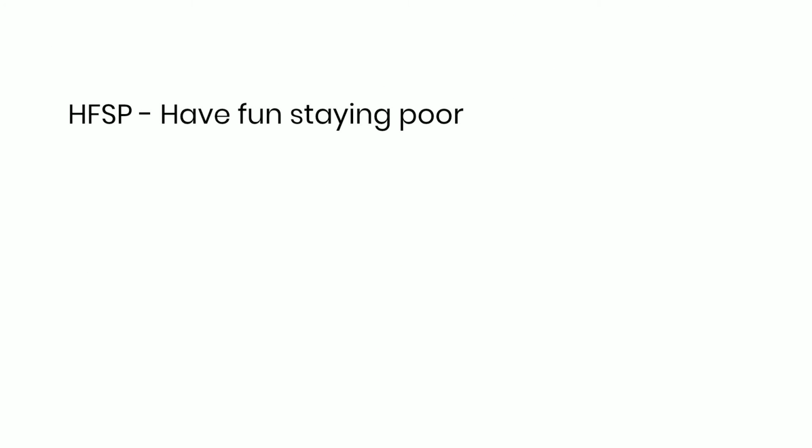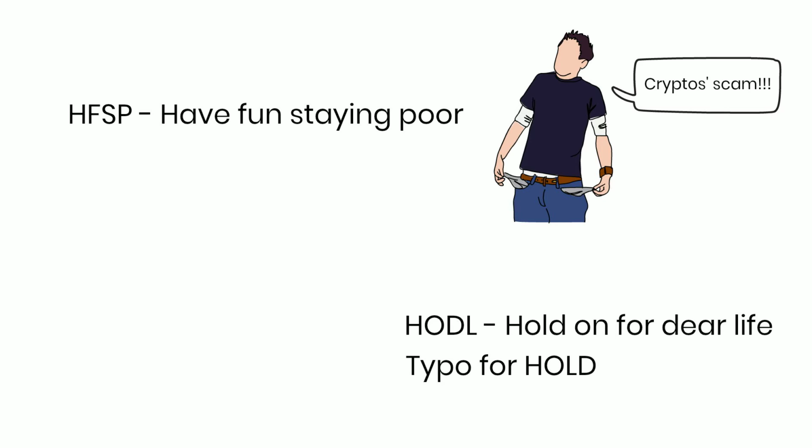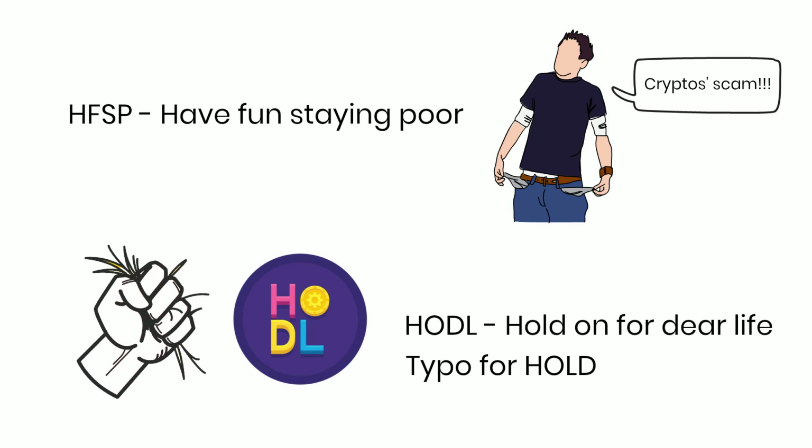HFSP. Have fun staying poor. Use this to reply to non-believers who are quick to say crypto are scams. HODL. Hold on for dear life. A typo for hold, but everyone just assumed it's to hold on for dear life. IYKYK. If you know, you know. Means it makes sense for some people and not everyone.